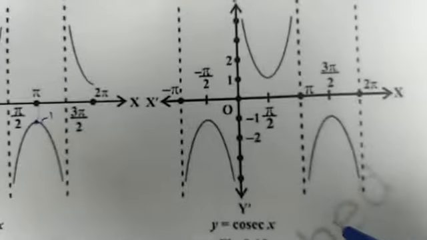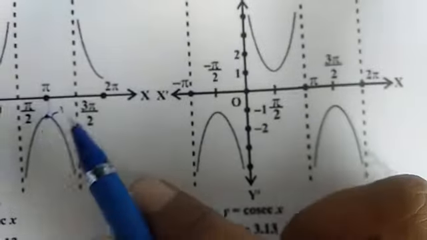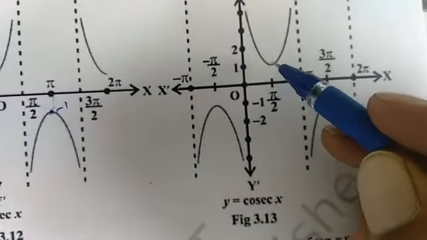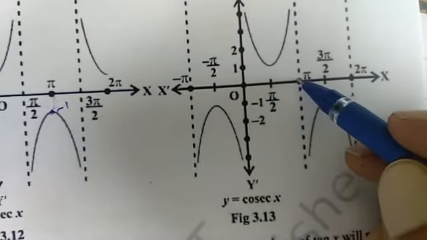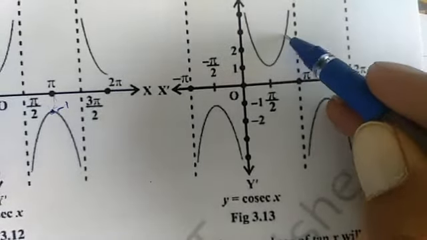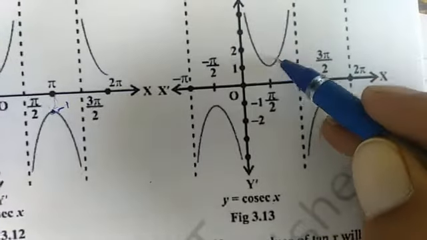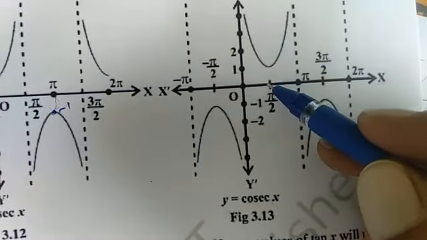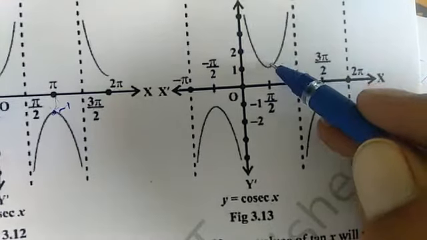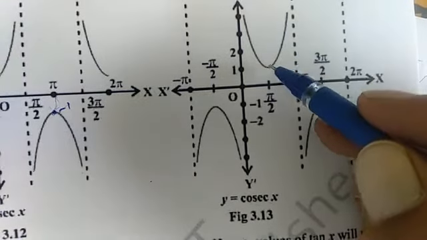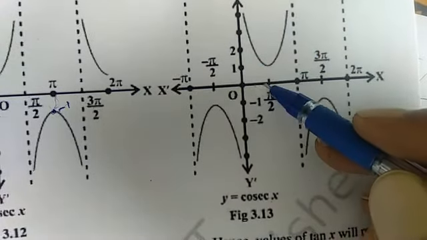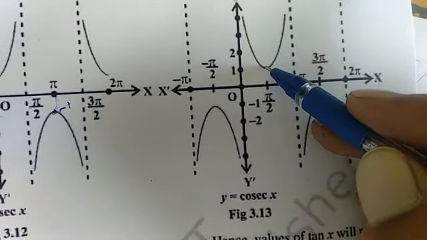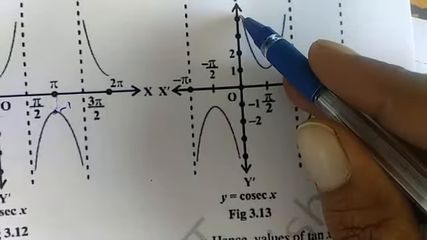Next it is cosec x. So for pi by 2 it is 1. Okay, so in the interval pi by 2 to pi, it is going on increasing from minus 1 to infinity. And for 0 to pi by 2 also it is going on increasing from 1 to infinity only.